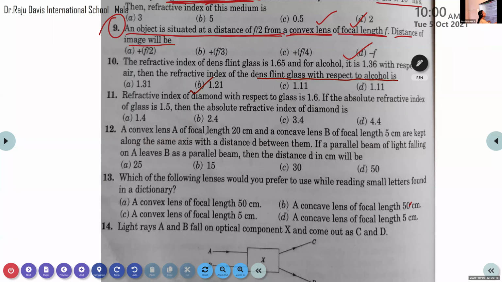Now, question number 11. Again another question regarding the topic refractive index. The refractive index of a diamond with respect to glass is 1.6. If the absolute refractive index of the glass is 1.5, then the absolute refractive index of the diamond is dash. Here also we have two refractive indexes given. The refractive index of diamond with respect to glass is 1.6, and the absolute refractive index of the glass is 1.5. Then what about the absolute refractive index of the diamond?